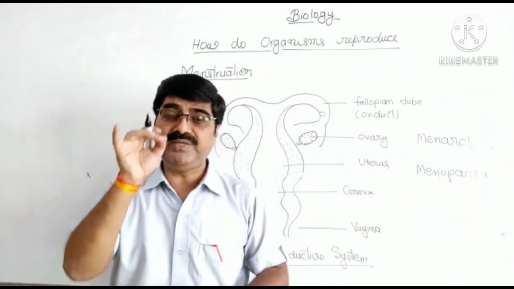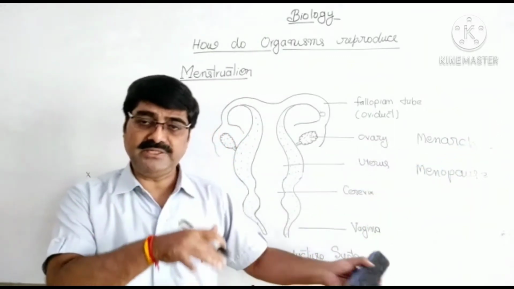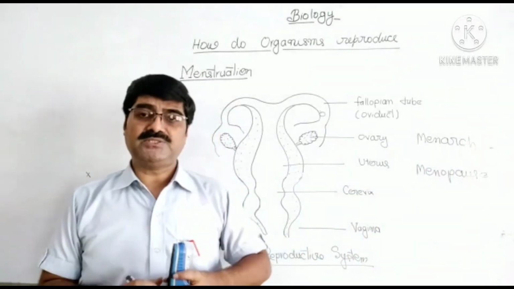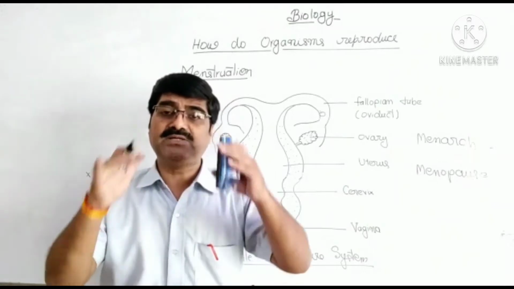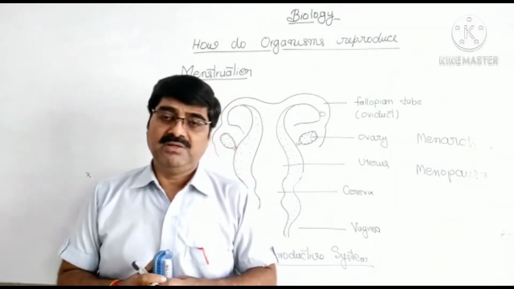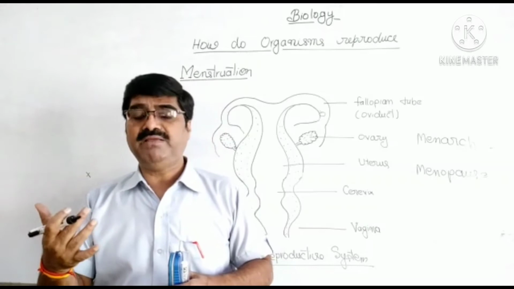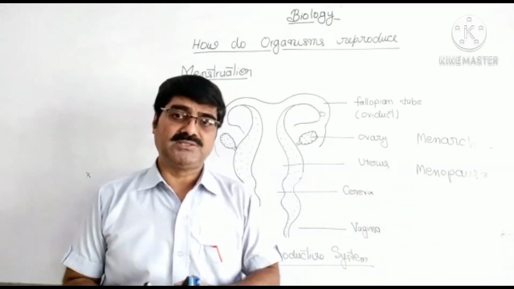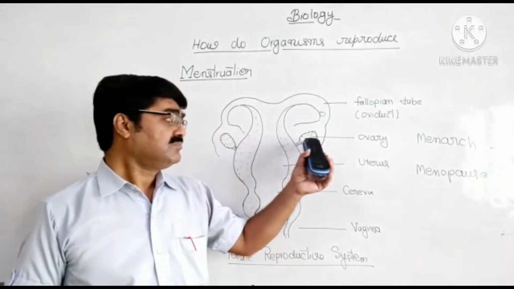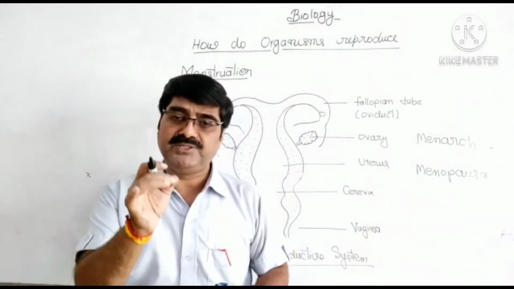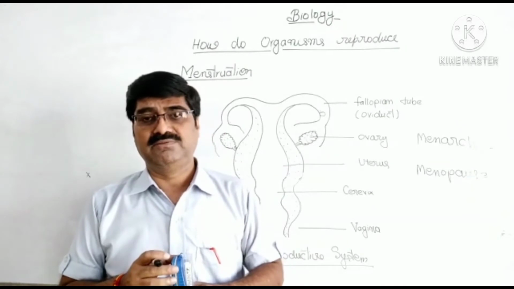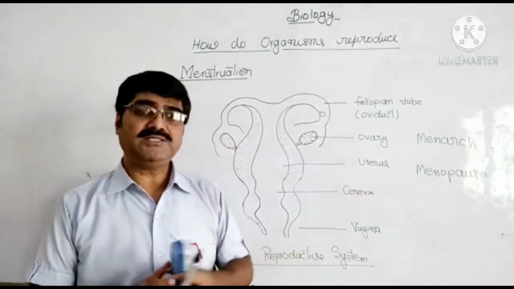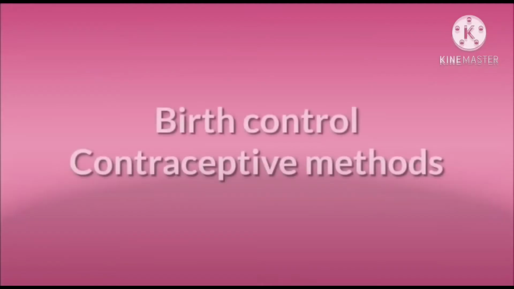It means the beginning of menstruation in the girl. And menopause: the permanent stoppage of menstruation after the age of 50 or 55 is called menopause, because at this time the ovary stops producing the egg cell. So these are menarche and menopause.